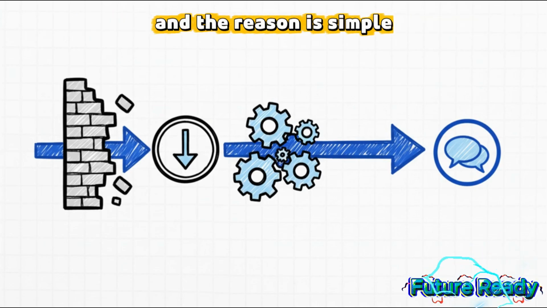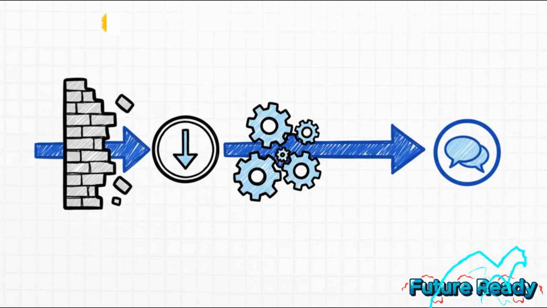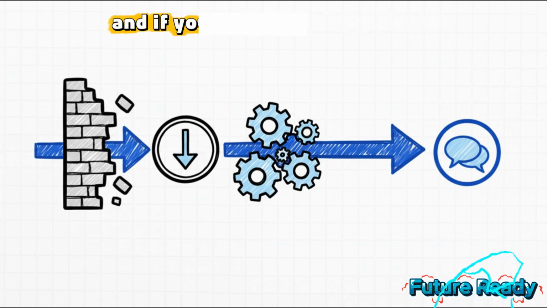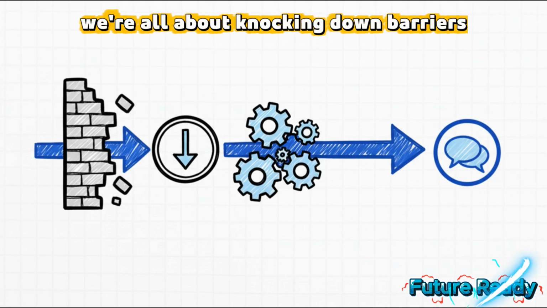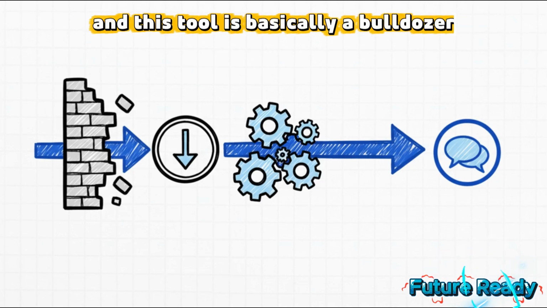And the reason is simple. There's basically zero friction. It's free. There's nothing to install. And if you have a Google account, you already have access. We're all about knocking down barriers today. And this tool is basically a bulldozer.